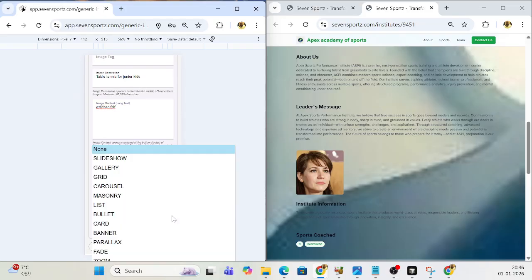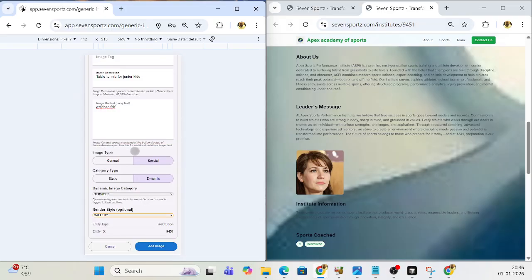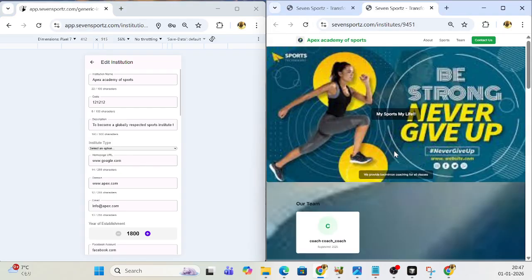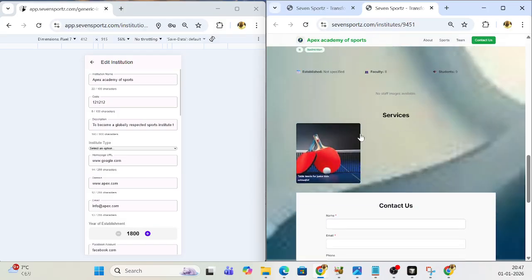And this is the render style which I told you. So suppose you want to show it in a kind of gallery. Okay, just add it as a gallery. Just remember that you have added it as a gallery, so that other services also you can lay out in a gallery. So see, this table tennis has come under your services.